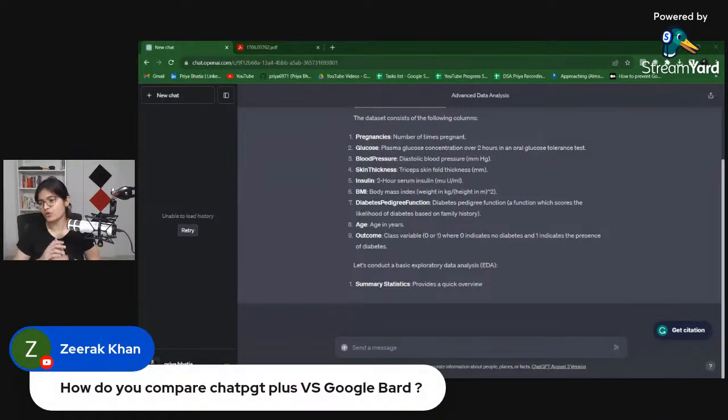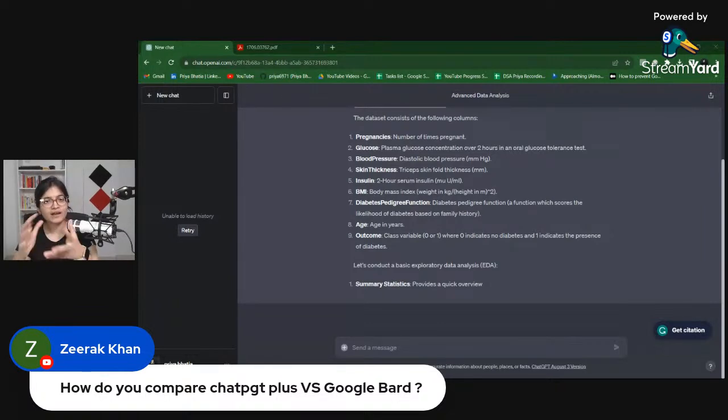Okay, so Jirak is asking, how do you compare ChatGPT Plus versus Google Bard? See, this problem I am facing for the very first time, where there is an internal scaling issue. Apart from this, whatever results I am getting from ChatGPT, I believe it's as of now more powerful than Google Bard, as per my experiences and whatever work I have done so far.